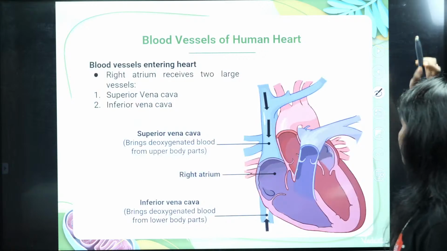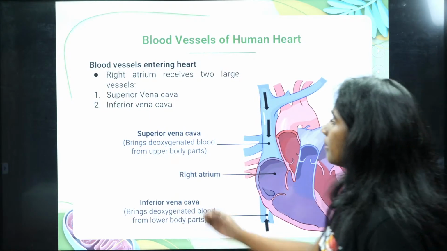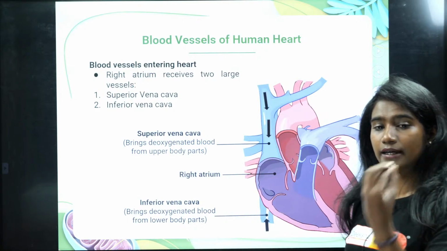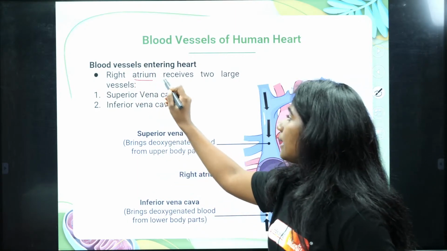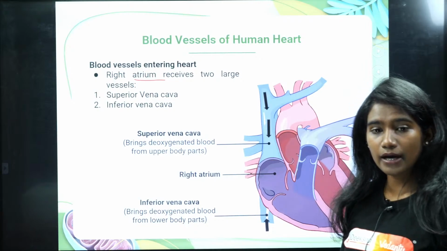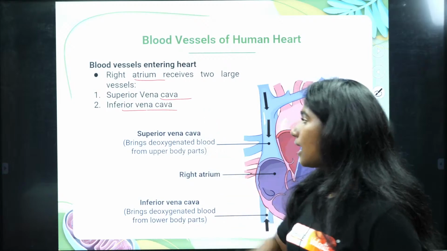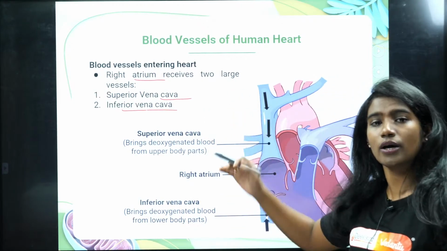Like I've told you, let's see the blood vessels that enter the heart. See here, the right atrium receives blood from two vessels. One is the superior vena cava and the other one is the inferior vena cava. These two are veins only.